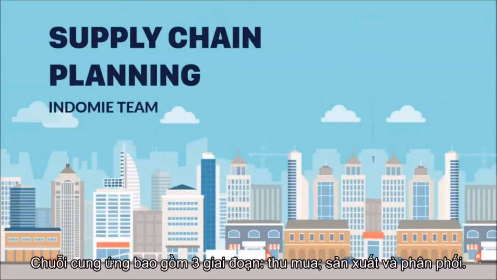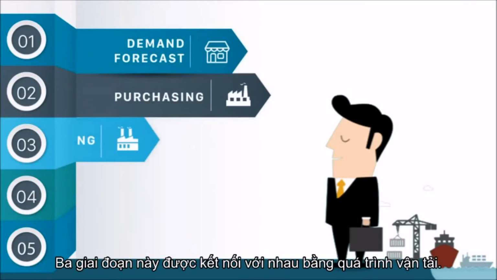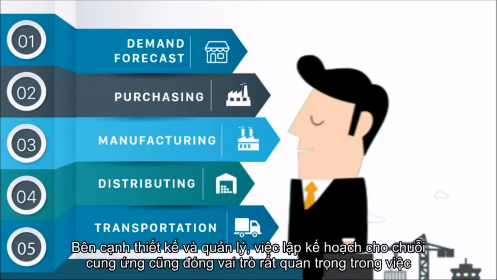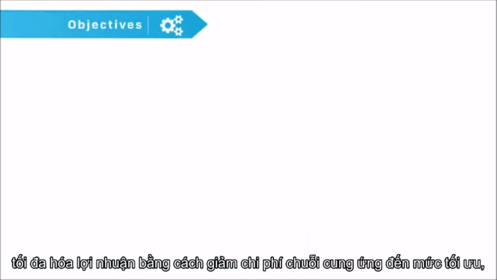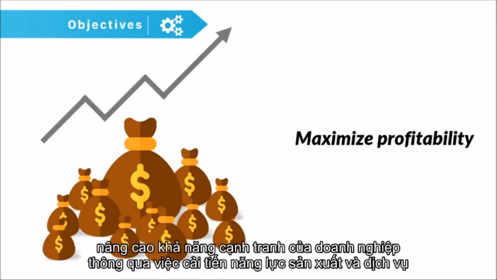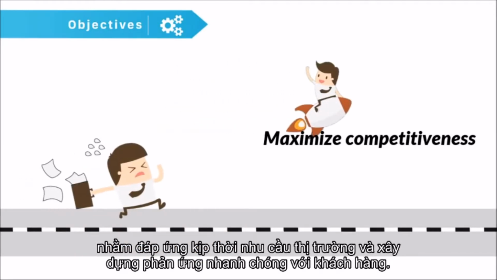Supply chain contains three stages: purchasing, manufacturing, and distributing, which are connected by transportation. Apart from designing and managing, planning is also important to supply chain in achieving maximum supply chain profitability by reducing costs to the optimal level and maximizing competitiveness through improved manufacturing and service capability, faster response to market, and building